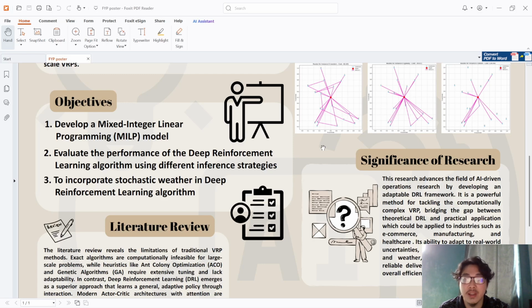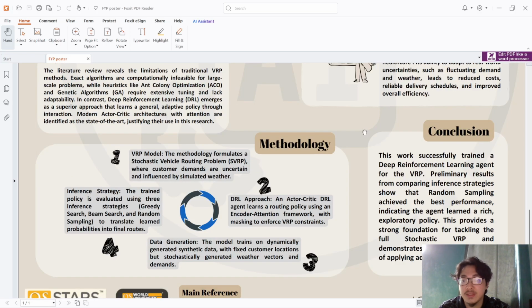In conclusion, this work successfully trained a deep reinforcement learning agent for the vehicle routing problem. The preliminary results from comparing inference strategies show that random sampling achieves the best performance, indicating that the agent has learned a rich exploratory policy. This provides a strong foundation for tackling the full stochastic vehicle routing problem and demonstrates the real-world value of applying advanced artificial intelligence to logistics.